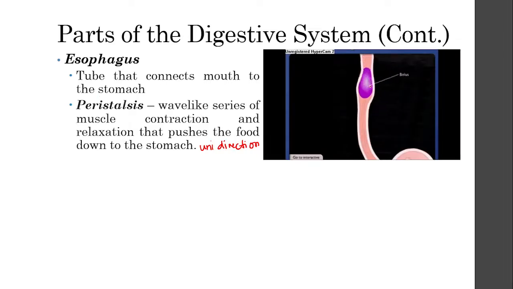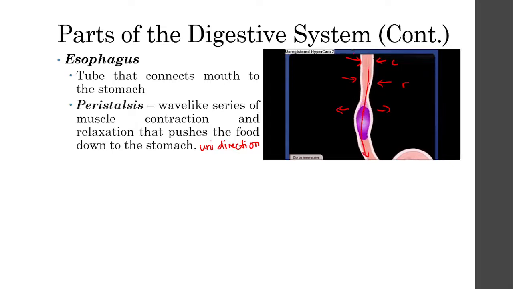So it looks something like this. When you swallow food, the area around here starts to contract. So it starts to contract here, and this area here starts to relax, contract, relax. And when that happens, it pushes the food, and as you can see, when the food goes there, it contracts and then it relaxes further down, contracts and relaxes, pushing the food down from your mouth into your stomach.